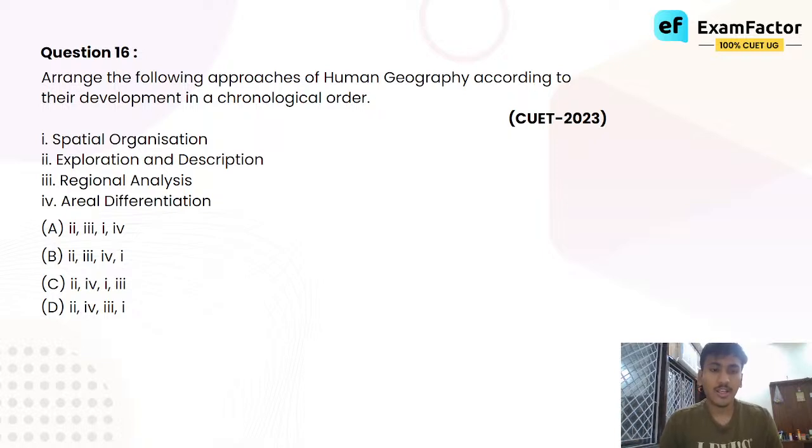Where human geography was considered as essential to basically understand areas in terms of how different they are. How unique an area is what defines it. If India is unique, it is because it has 3 major rivers, it is because it has abundance of rainfall, things like that. And the last phase was spatial organization. Let's move to the next question.